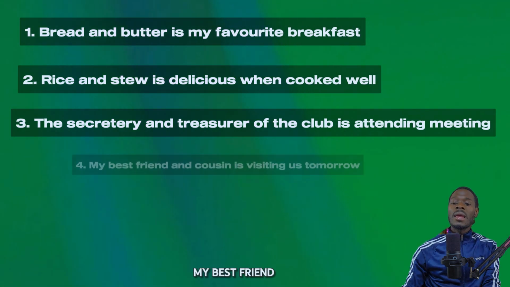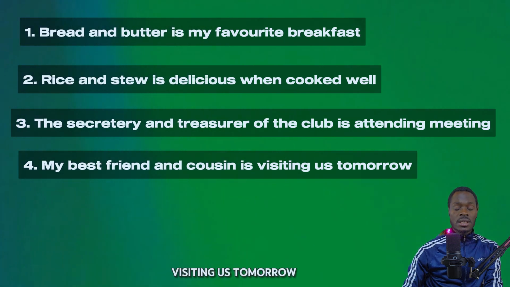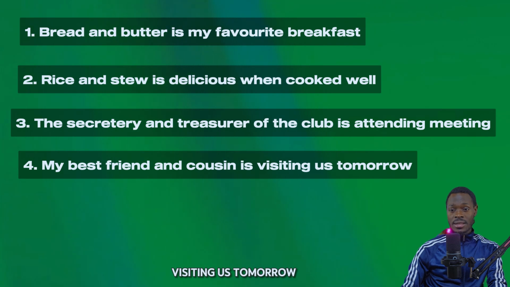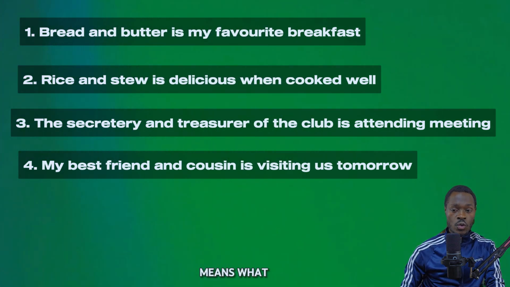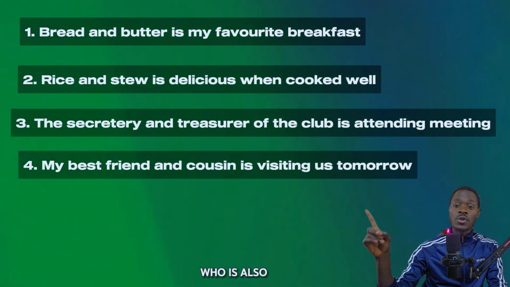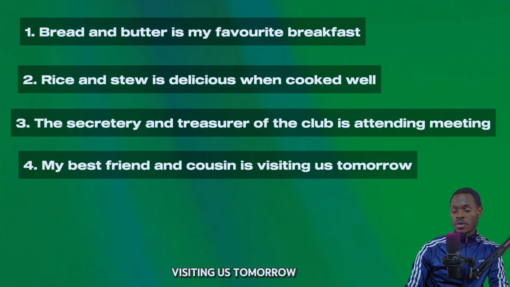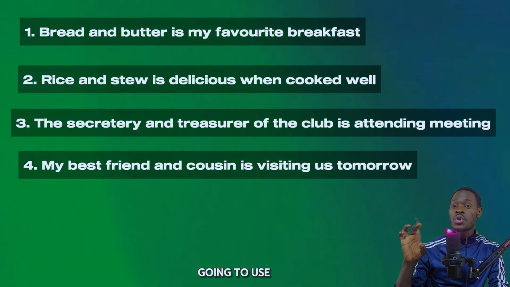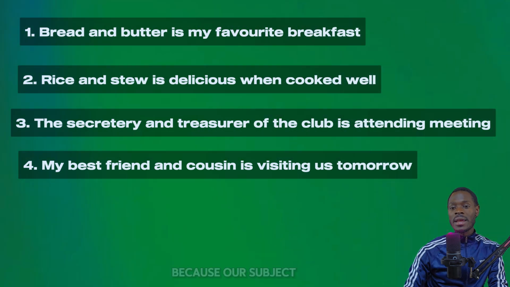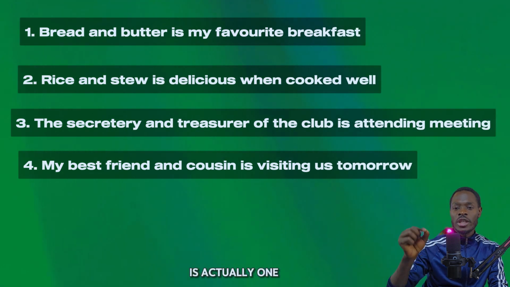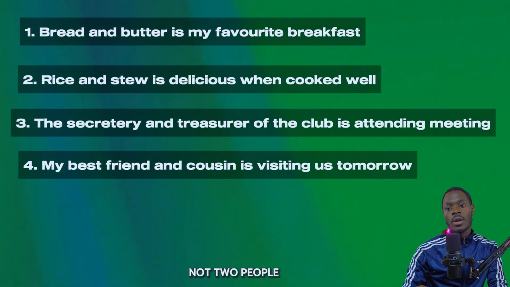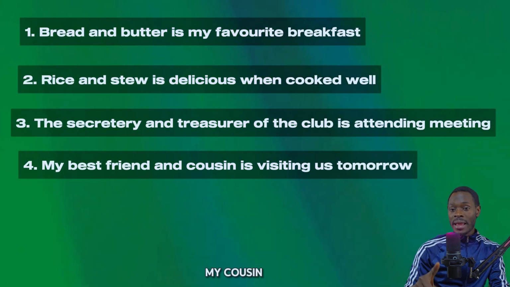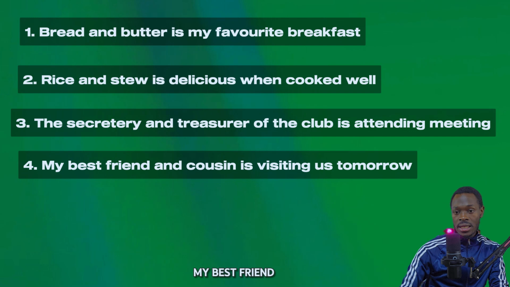Next sentence is: my best friend and cousin is visiting us tomorrow. What does this sentence mean? My best friend, who is also my cousin, is visiting us tomorrow. So here also we are referring to one person. In this case, we are not going to use "are", we would use "is" because our subject is actually one person, not two people. My cousin and best friend is visiting us tomorrow. My cousin, who is also my best friend, is visiting us tomorrow.